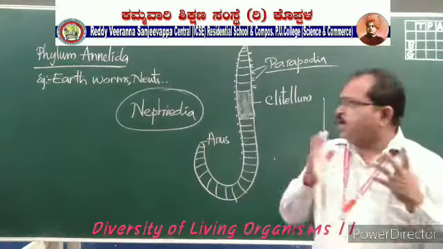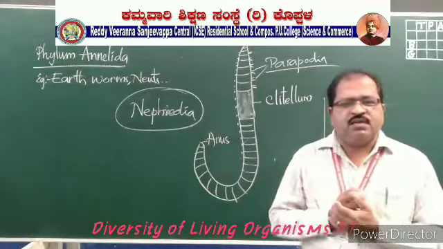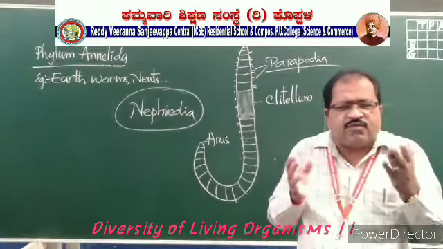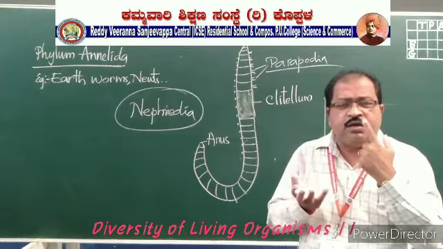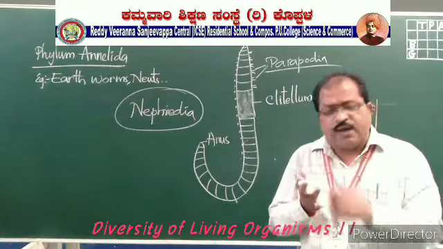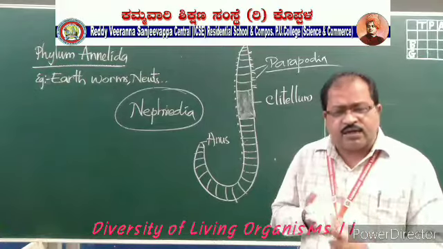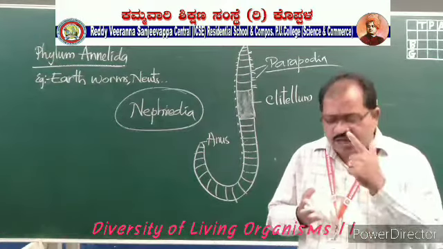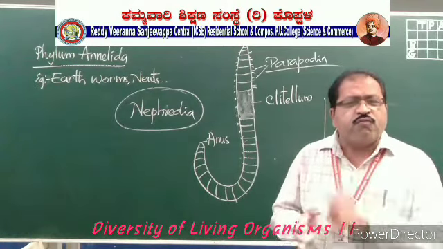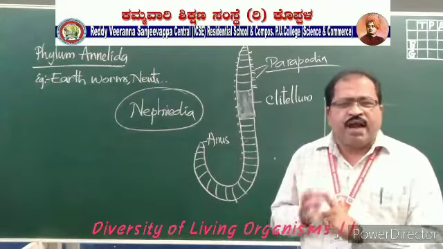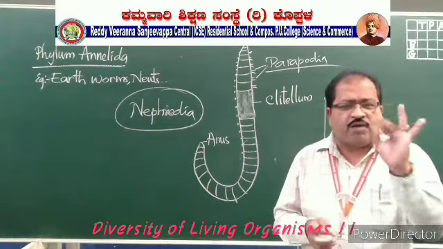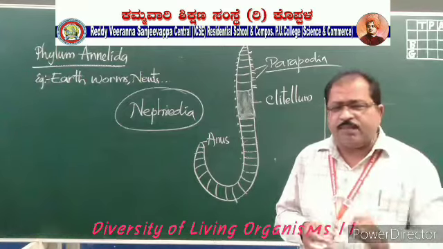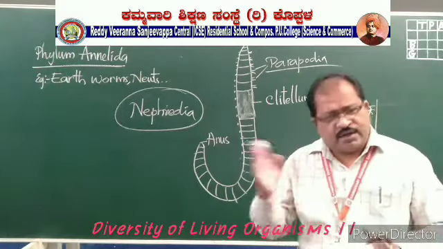That is about the Annelida. In the case of invertebrates, we discussed the phylum Porifera, phylum Coelenterata, phylum Platyhelminthes, phylum Aschelminthes, phylum Annelida. Another 3 phyla are there, that is the Arthropoda, Mollusca and Echinodermata, that we will discuss in the next video.